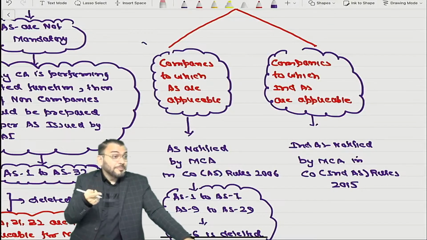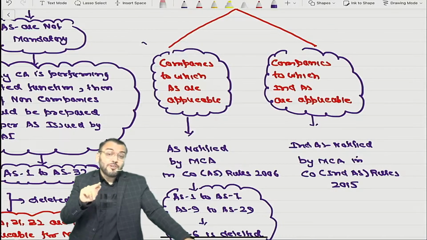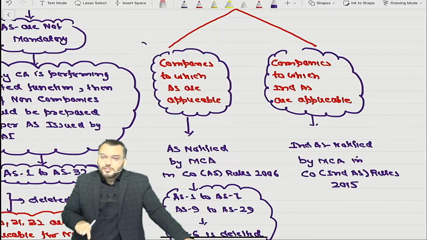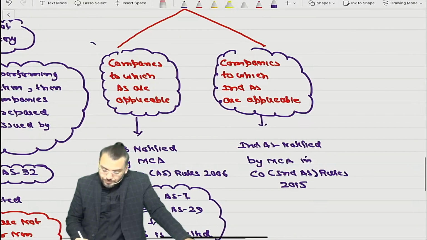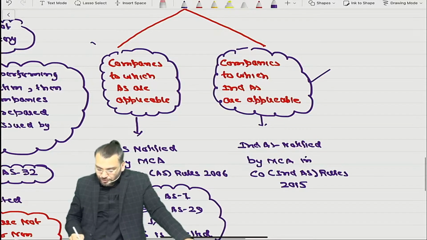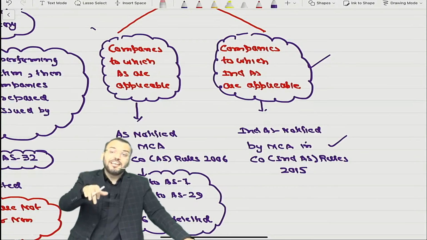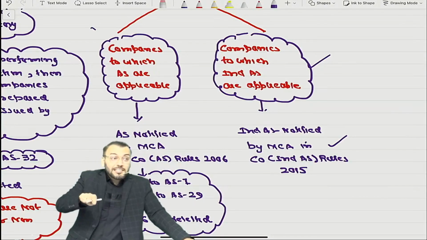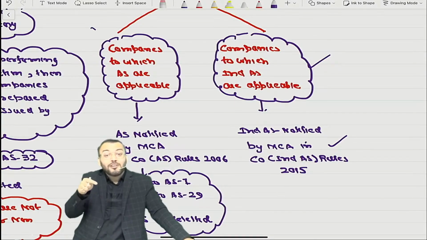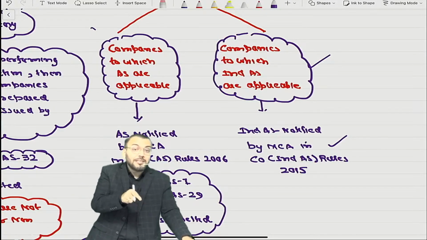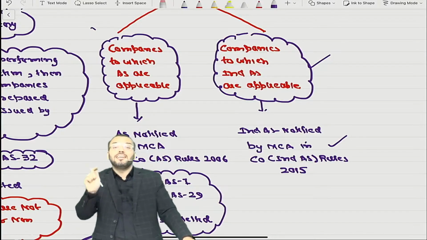So of course, from the companies' point of view, one doubt will come: sir, for which companies AS applies and for which companies Ind AS applies, that you inform. As per these rules, the 2015 rules, they have listed some companies to which Ind AS is applicable. Means for any company to which Ind AS is not applicable, what will be applicable? AS. We first find out whether Ind AS is applicable. If yes, okay. If no, then apply AS.